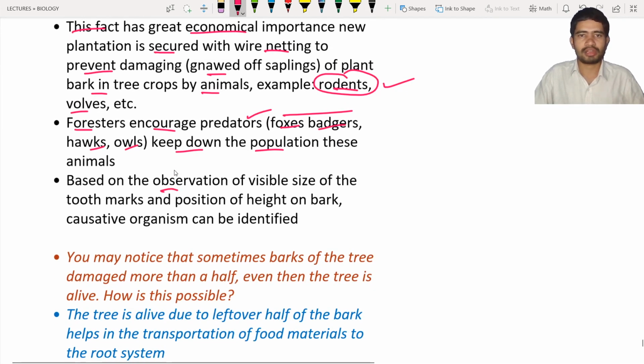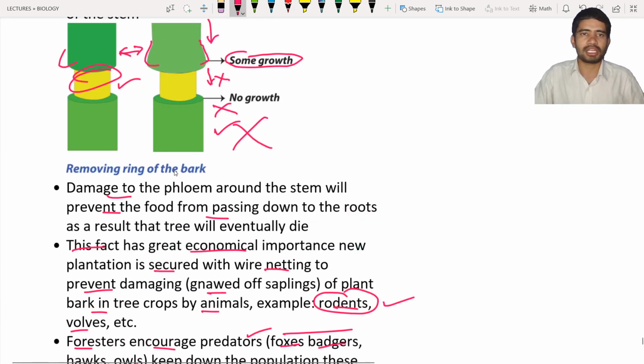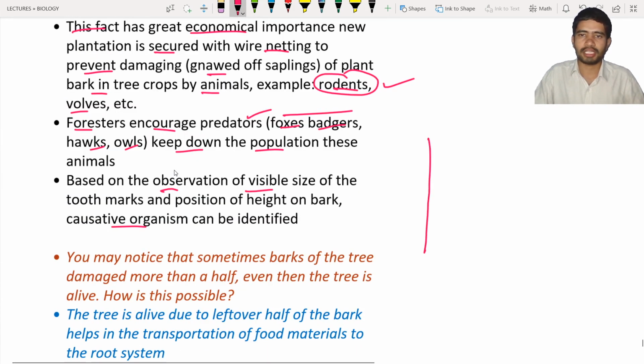Based on the observation of the visible size of the tooth marks and also the position, the height, on the bark, causative organisms can be identified. For example, let us consider this is the plant. On the plant you can see the bark. On the bark, how much is damaged, what is the size of the biting on the stem, and what is the height of the damage, and so on. Based on the analysis of such observations on the stem, we can identify which organism is going to damage the tree.